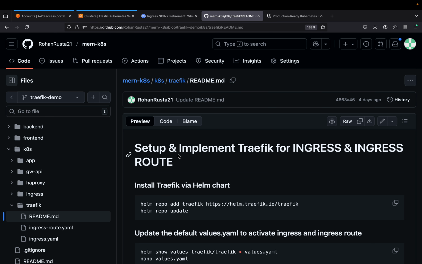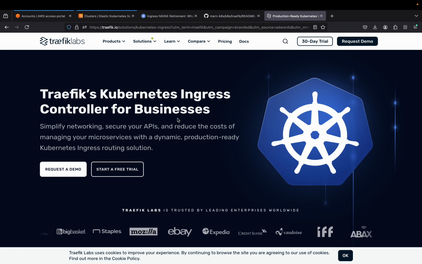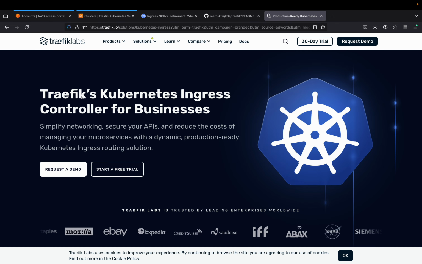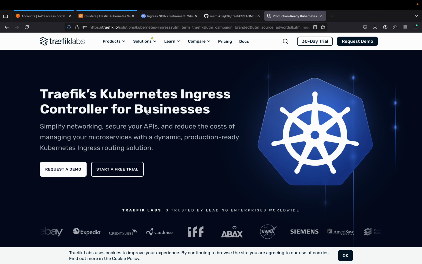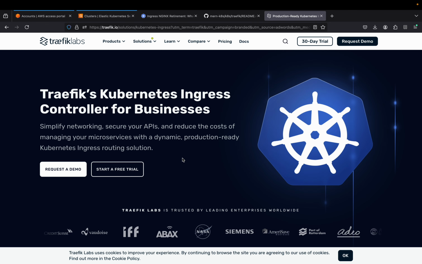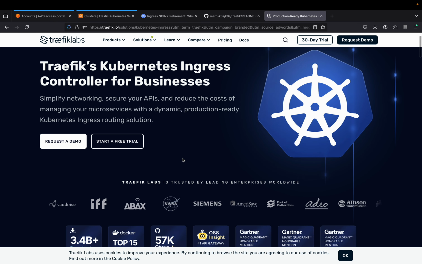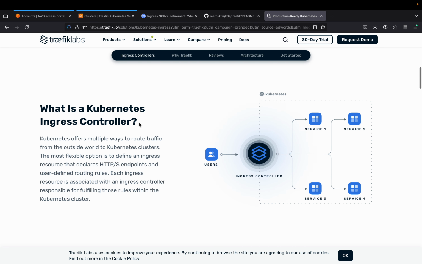So first of all, let us understand what is Traefik. Traefik is a provider, you can understand, which also provides us a Kubernetes Ingress controller, which we can use the way we have used Ingress from Nginx. This is the home page, or you can say the about page, where they are explaining the architecture and how their Kubernetes Ingress controller will be deployed.